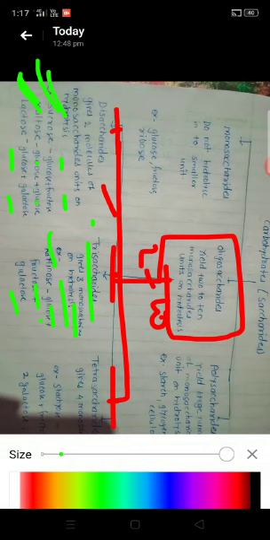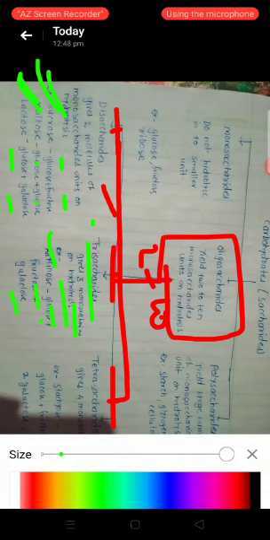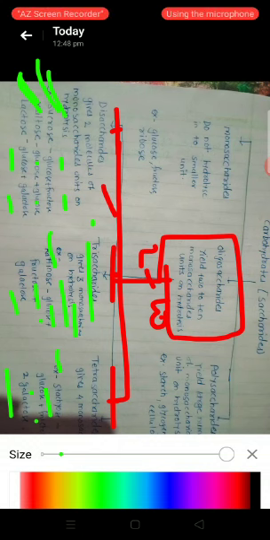Next are tetrasaccharides. Students, see, tetra means 4. Hence, tetrasaccharides on hydrolysis give 4 monosaccharide units. An example of a tetrasaccharide is stachyose. Stachyose on hydrolysis gives 1 molecule of glucose, 1 molecule of fructose and 2 molecules of galactose. In this way, stachyose is a tetrasaccharide, raffinose is a trisaccharide, and sucrose, maltose and lactose are disaccharides.